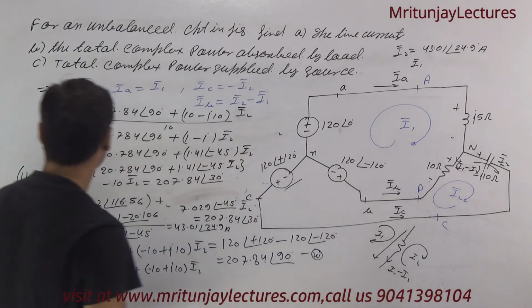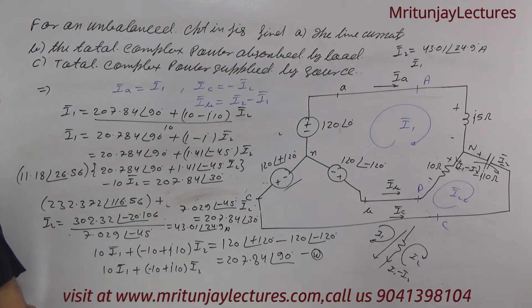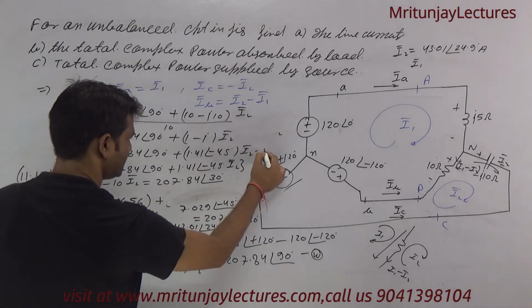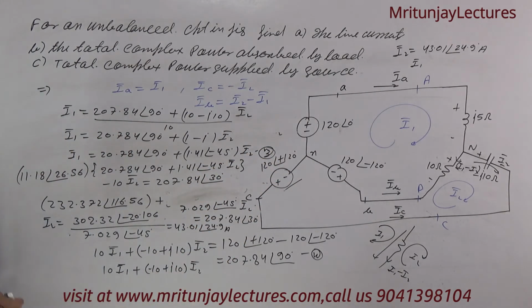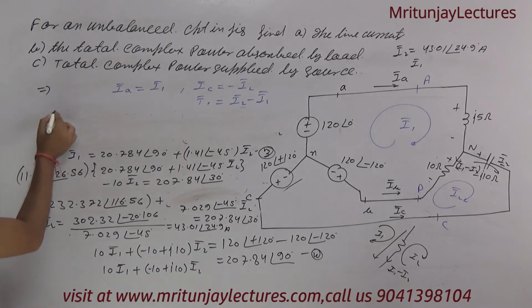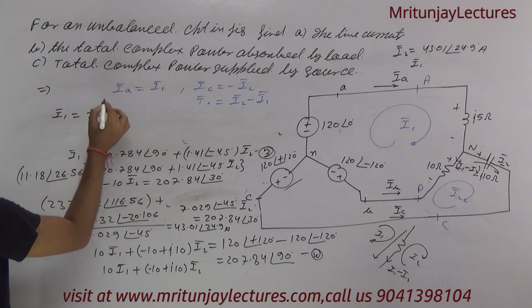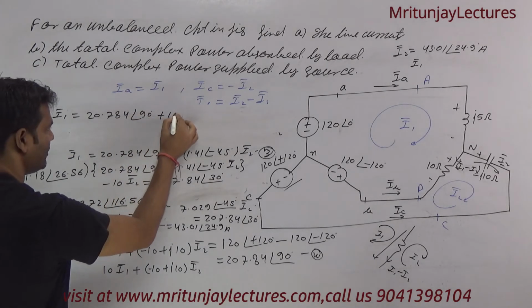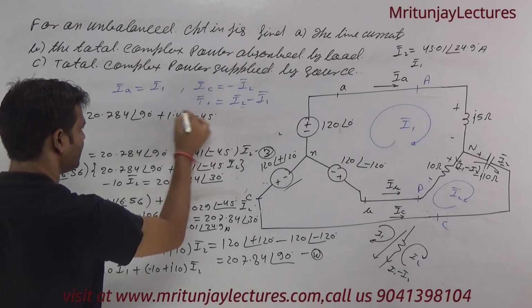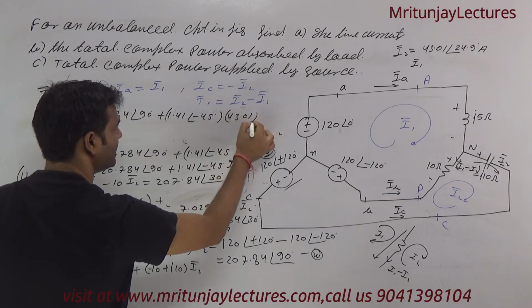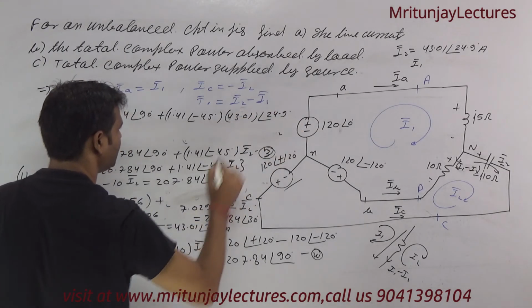If this value is put in equation number 3, so first of all, what about I1? I1 is 27.84 at the angle 90 plus 1.41 at the angle minus 45, and this one is 43.01 at the angle 24.9. Clear?